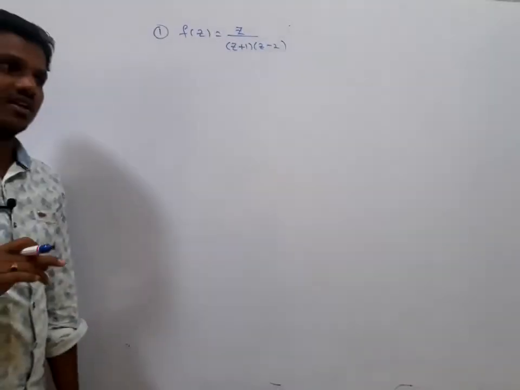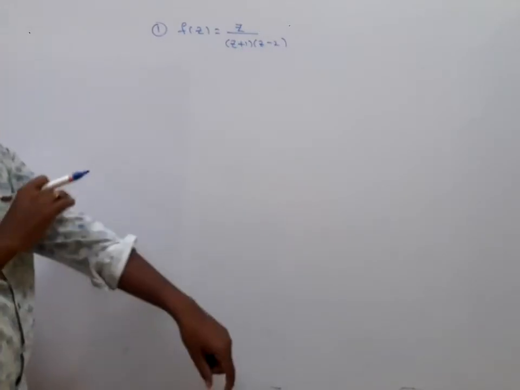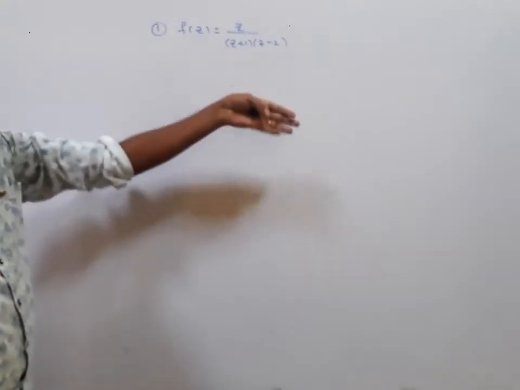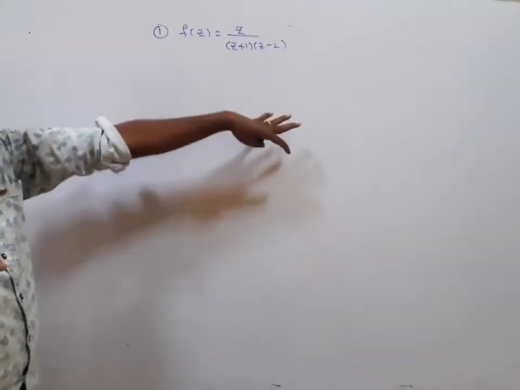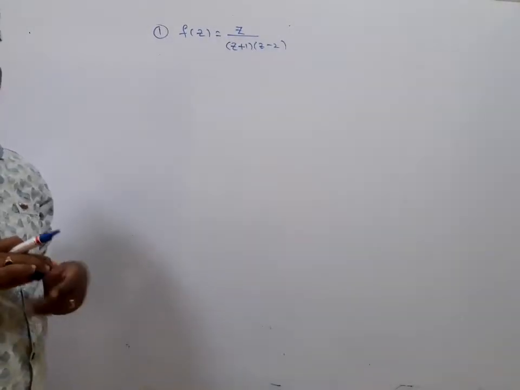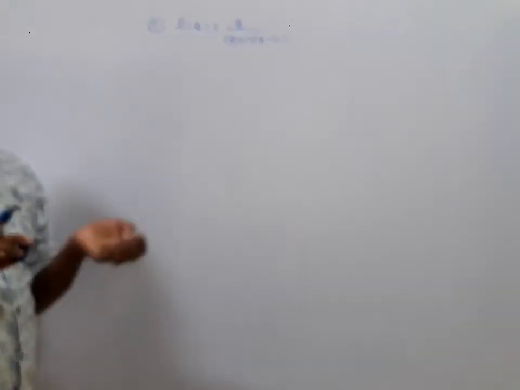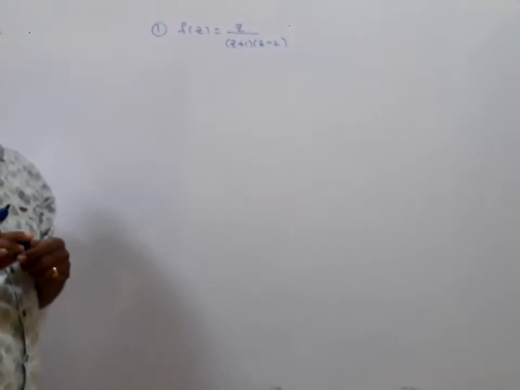First we find the residues, then we go for the evaluation of the integrals using the theorem. No need for that now. In today's class we concentrate on the calculation of the residues. In the next class, we will evaluate the integrals.